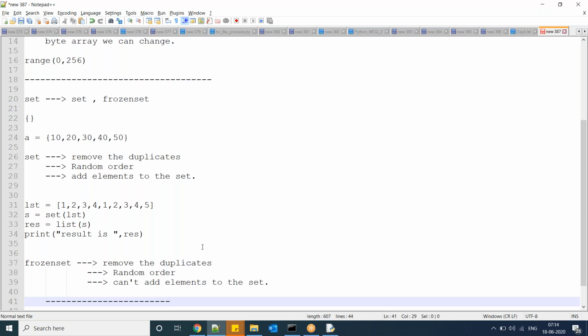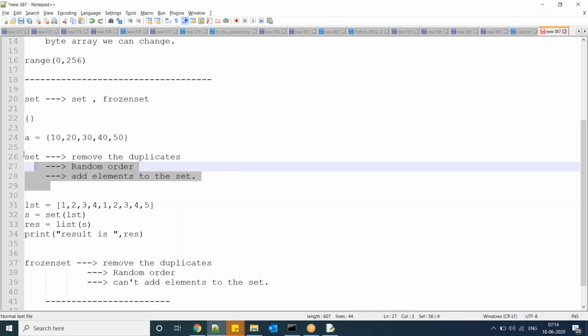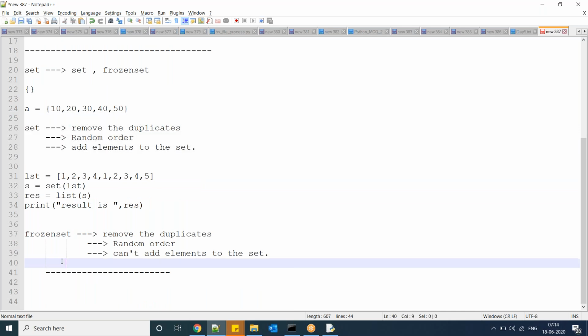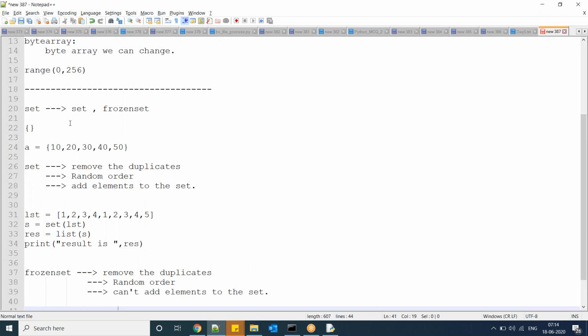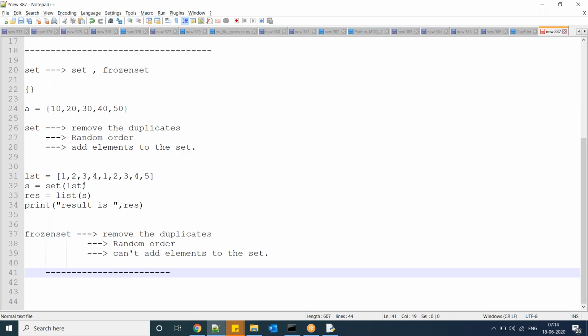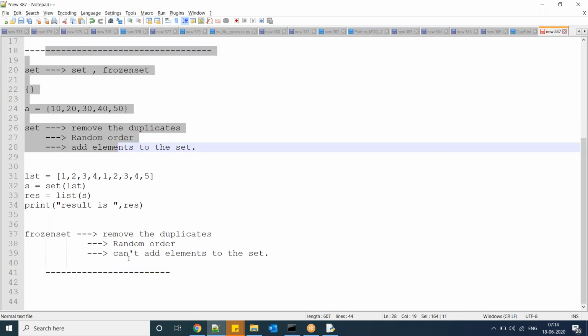So regarding set, what you have to observe is, set elements we have to declare with curly braces. After converting into set, duplicate elements will be removed. We cannot access set elements at a particular position because it takes a random order, and we can add elements to the set. The same with frozen set, but we cannot add elements. We are not using set and frozen set much, but we are using set operations. We are not using frozen set much.